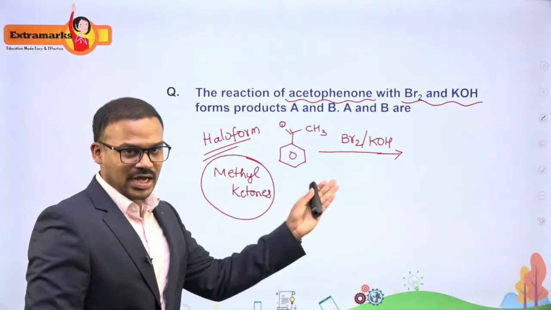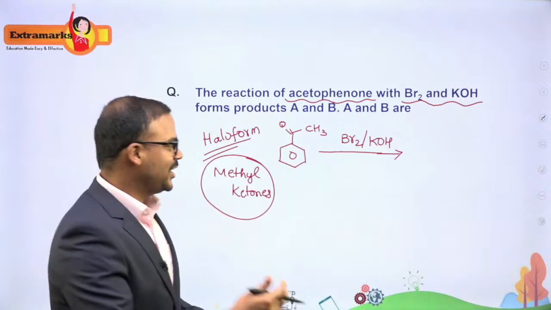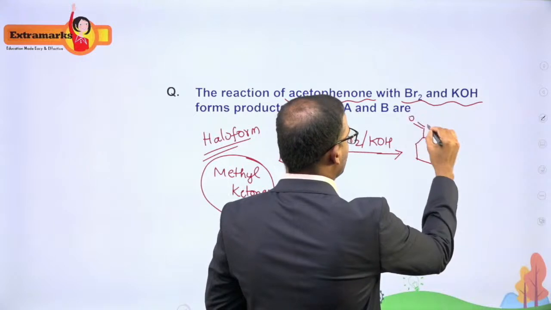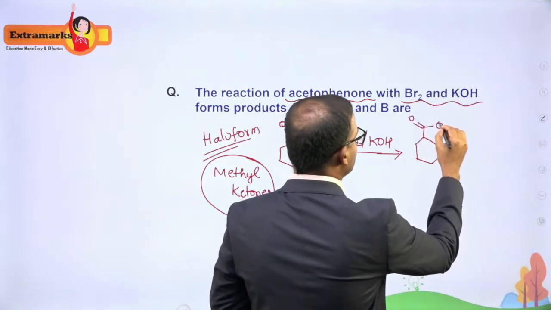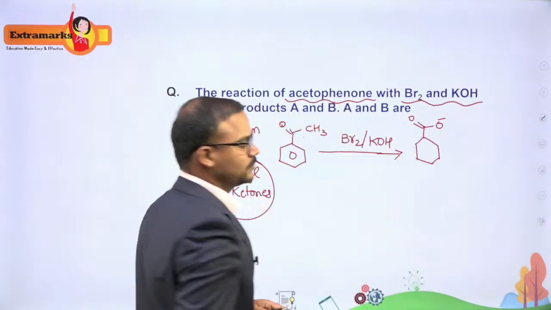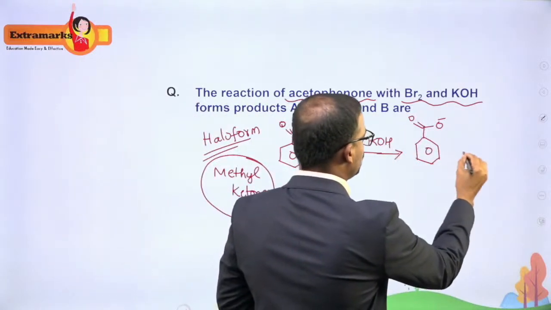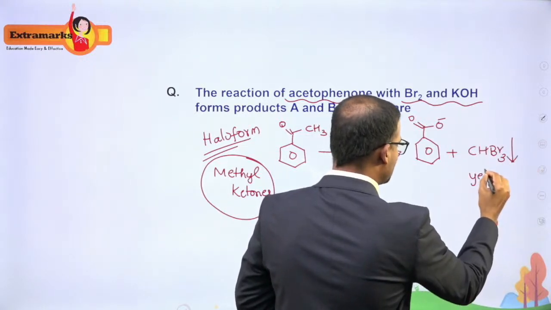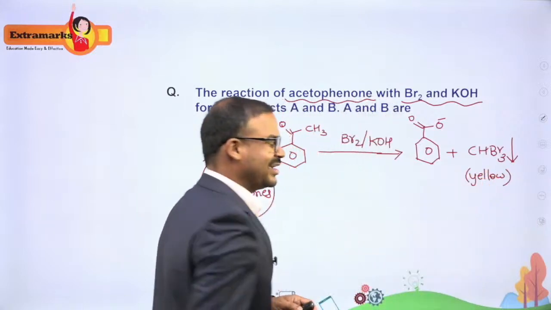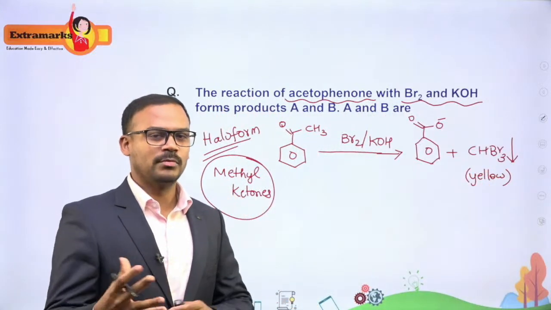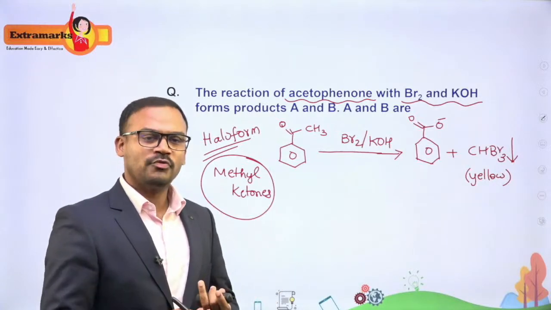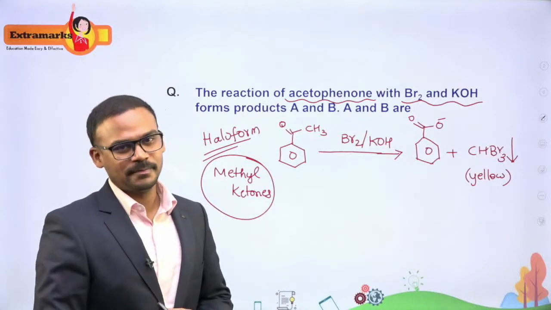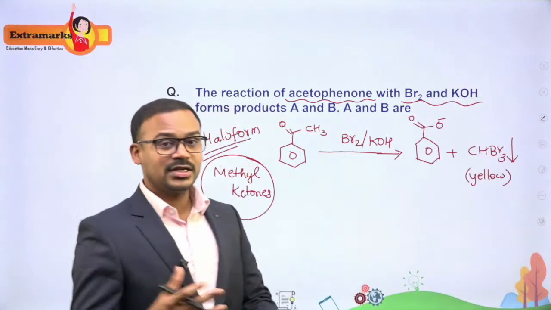Basically it is an oxidation reaction. So this molecule will get oxidized into a carboxylate, CO O minus, plus you will get CHBr3 as a precipitate, which is quite yellowish in color. And this will have a very characteristic odor of chloroform. Chloroform, bromoform and iodoform all have a similar kind of smell, the chloroform kind of smell. And the important part is, this is a visual test.